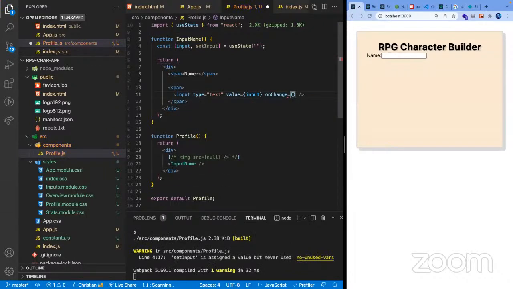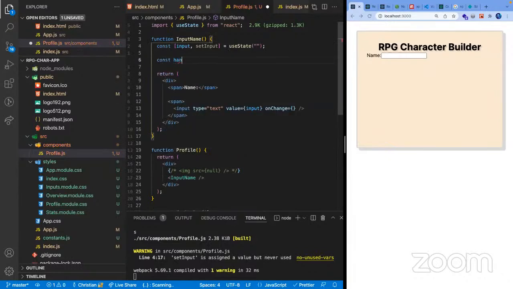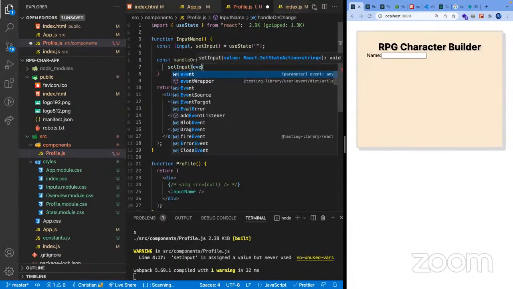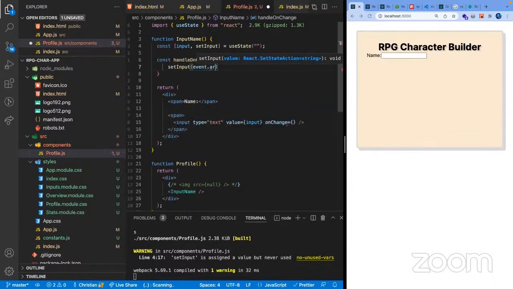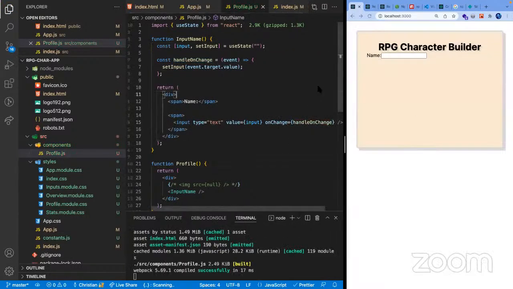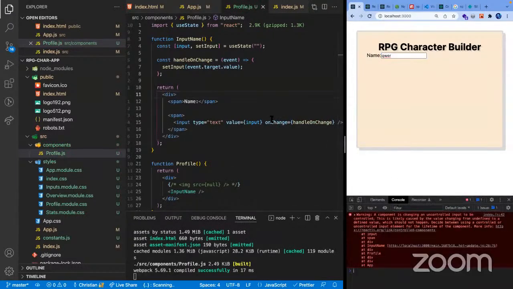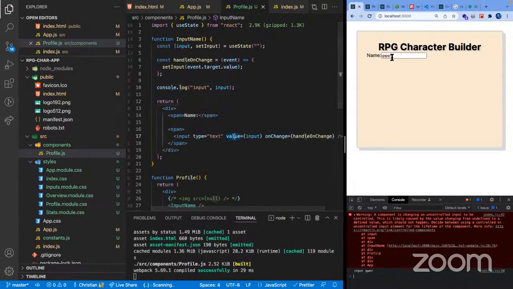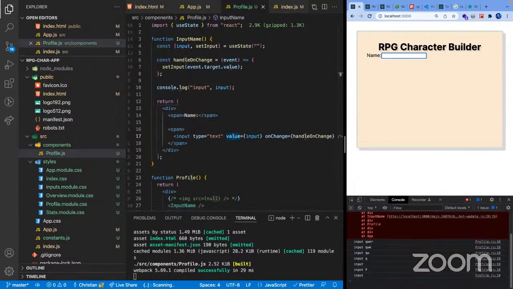And then in here, we are allowed to pass a JavaScript function. So let's say handleOnChange. Then we just go here and set our input to event.target.value. Let's see. Then I should be able to type stuff, but we should also be able to console log the value of input, which should be just pretty much the same as what we have here. See, test input.